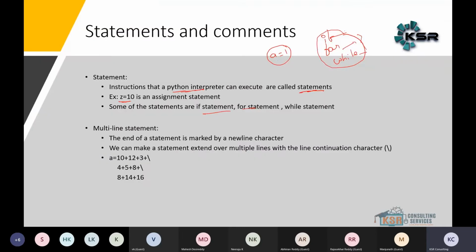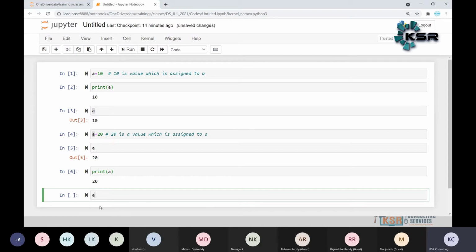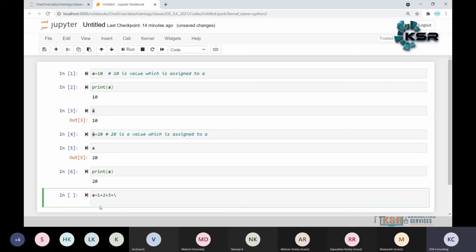Now multi-line statements. In Python, the end of a statement is marked by a new line character. But we can make a statement extend over multiple lines with a line continuation character, the slash. For example, a is equal to 1 plus 2 plus 3 plus slash, 4 plus 5 plus 6 plus slash, 7 plus 8 plus 9, like this.